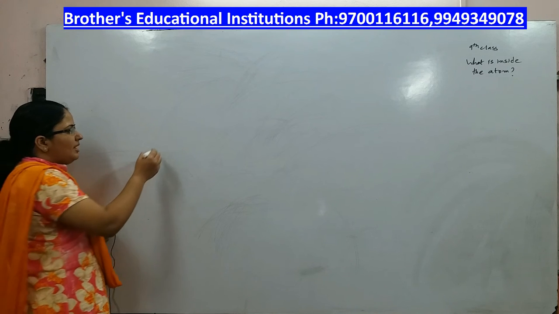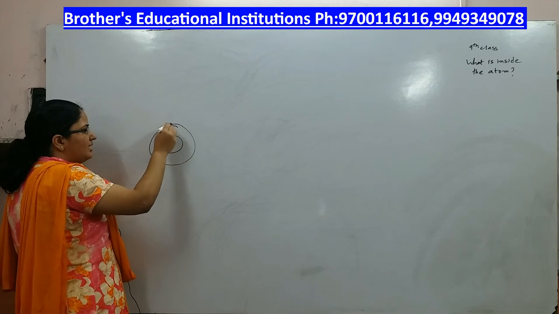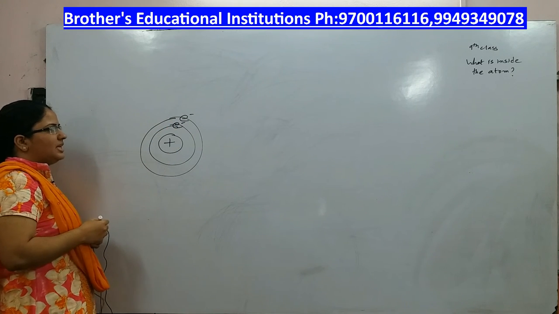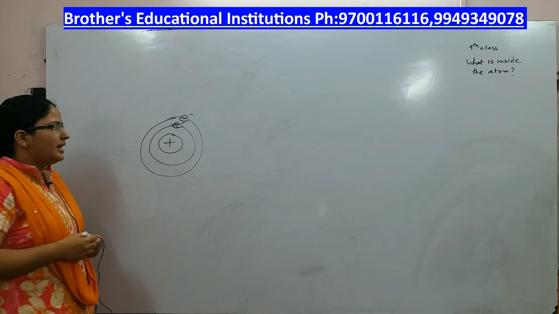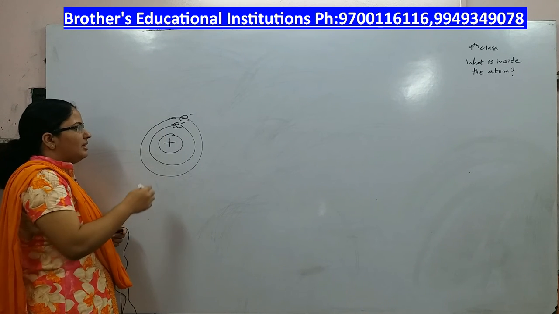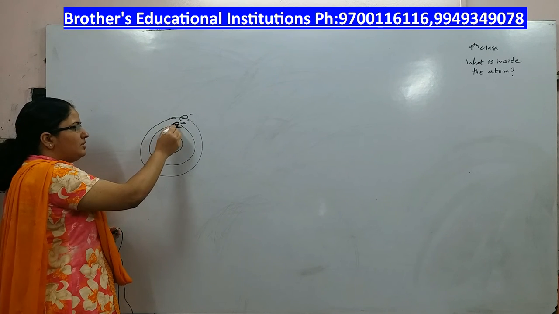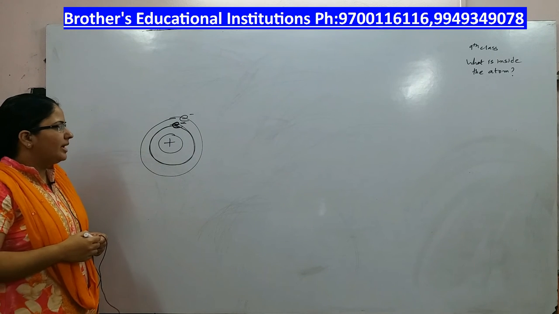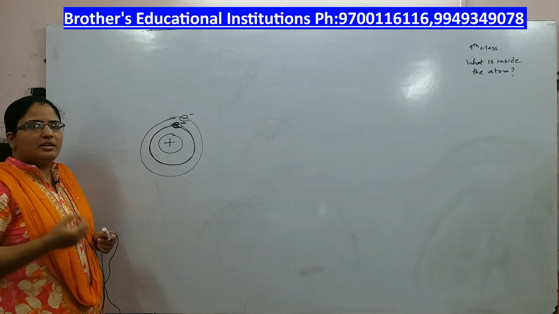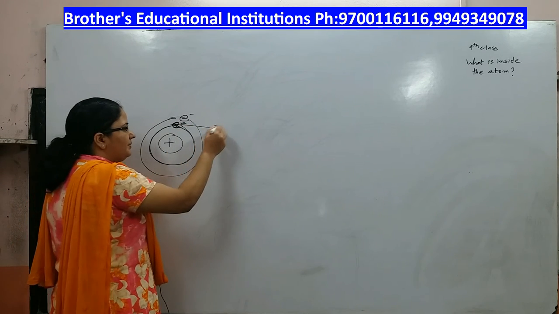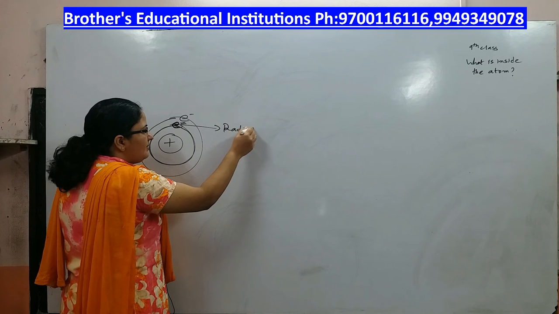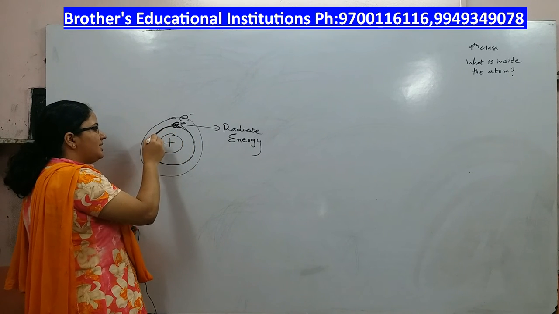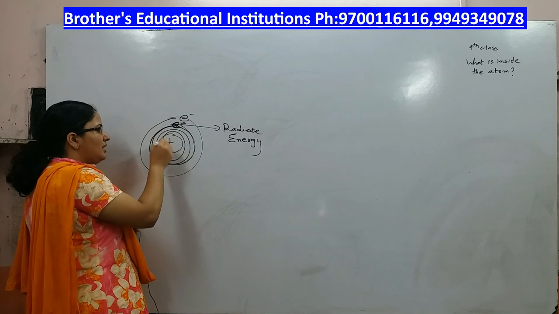Now, what Rutherford said is that electrons revolve around the nucleus in definite orbits. That's why it is also called the planetary model of an atom. Now the question arises: if an electron moves continuously around the nucleus, it must be accelerating. An accelerated particle in circular motion should radiate energy. It must radiate energy. If it radiates energy, the electron loses energy and eventually it will fall into the nucleus.